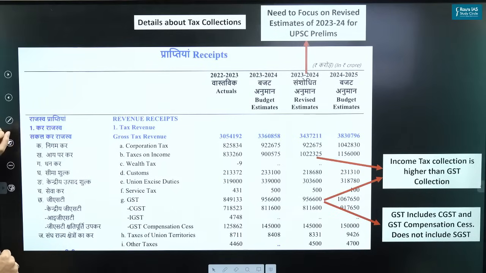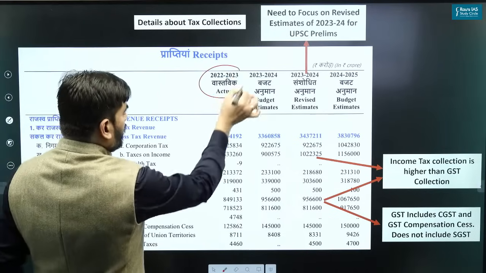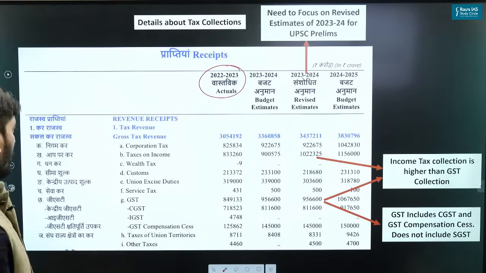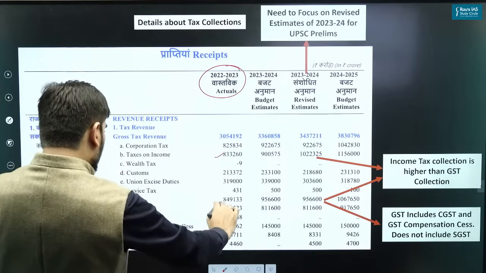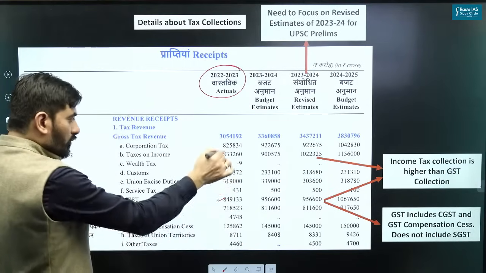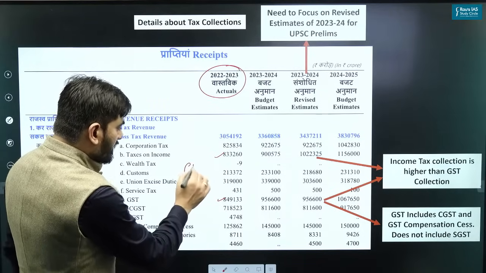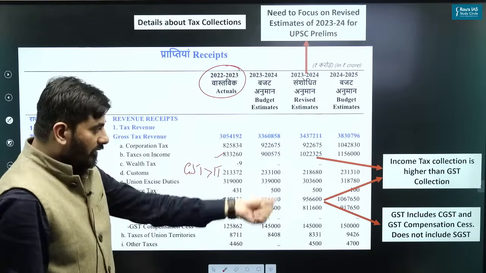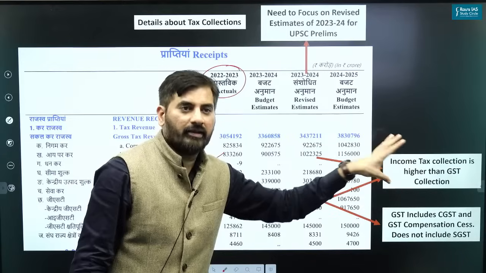But if you see last year, concentrate on last year, 22-23, right? So in 22-23, if you see the income tax, and you concentrate on GST, दोनों के बीच में कौन सा ज्यादा था last year? Last year, GST was higher than income tax. But now this has changed. Income tax is more than the GST. That is why it becomes important.